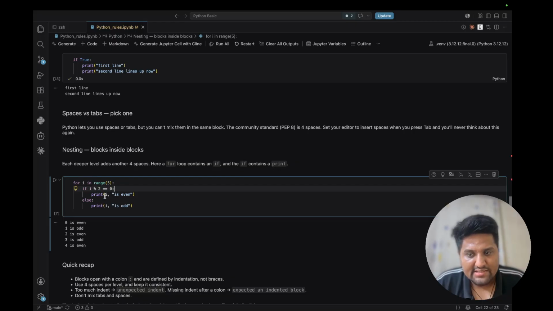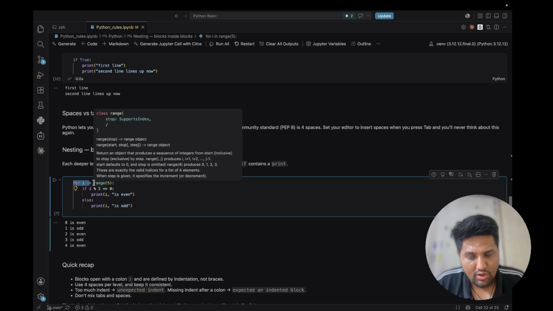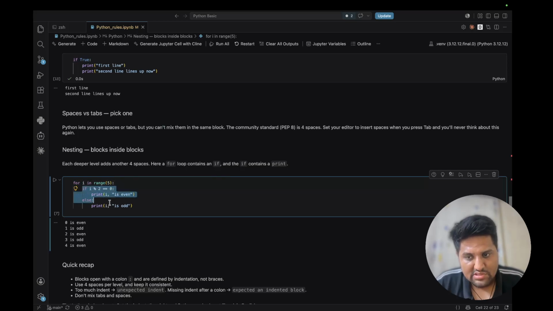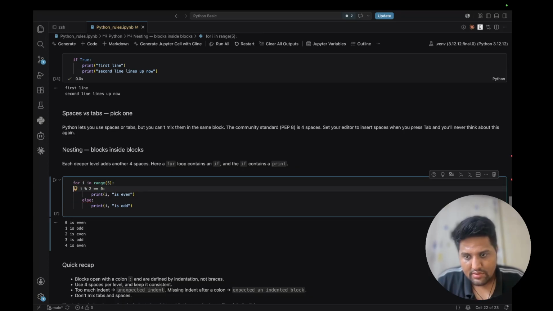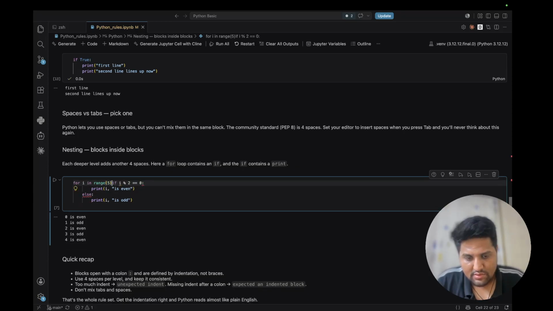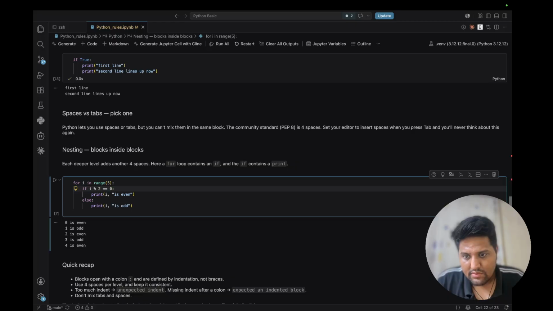Now it's the same thing. We have used a nested block. In the nested block, we have used a for loop, and inside the for loop we have used an if condition, and the same thing applies. If I show you, one tab, or you can use 1, 2, 3, 4, 4 spaces. So it's the same thing.